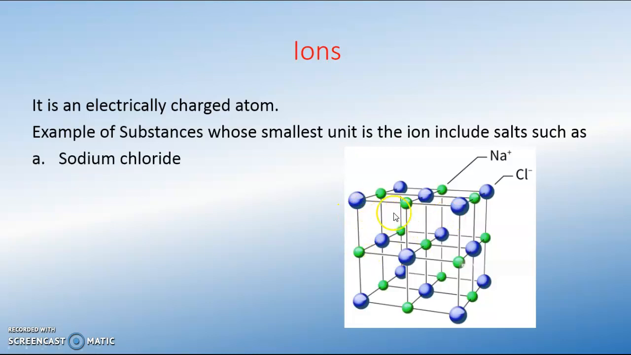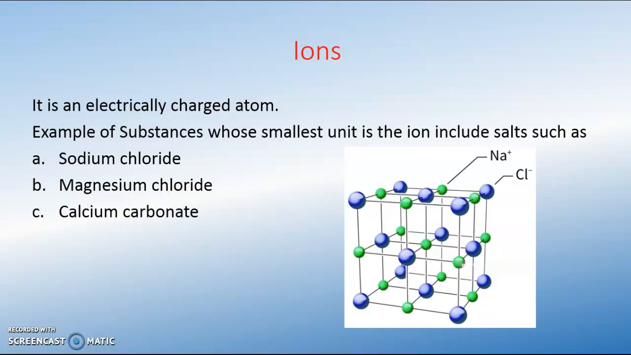So if you look at this unit here, we have the sodium ion being represented by the green objects here, and then the chlorine by the blue objects here. So this is the arrangement. The dashes or the lines that you see here are representing the chemical bond. So this is one unit of sodium chloride, or some part of sodium chloride. Other examples of these salts are magnesium chloride, and then we can also have calcium carbonate. They all have their smallest unit as ions.